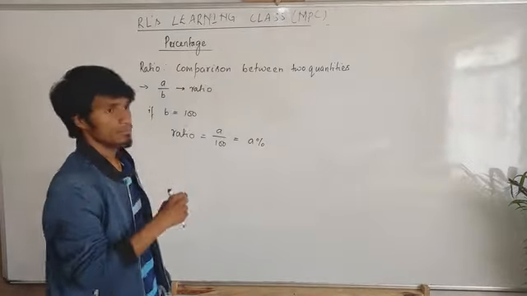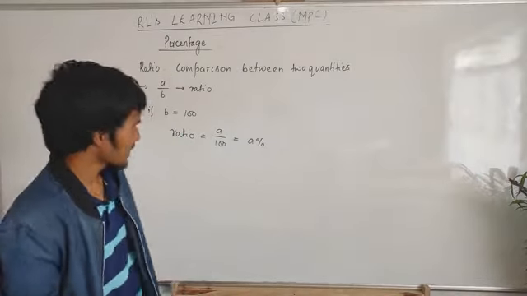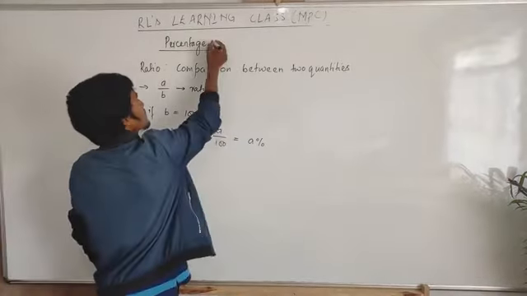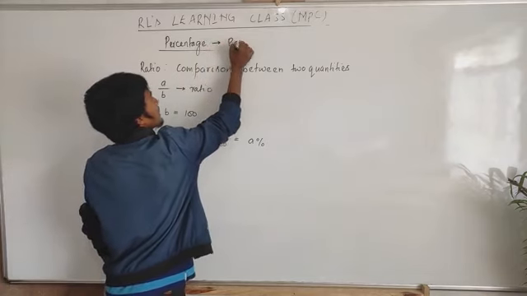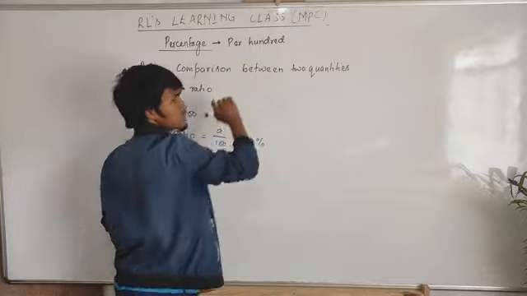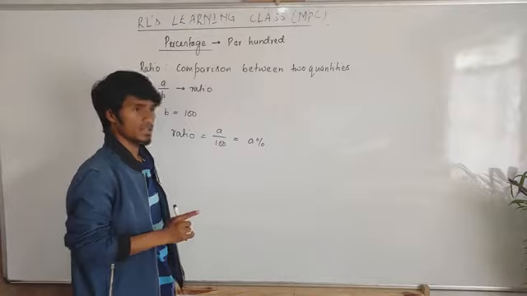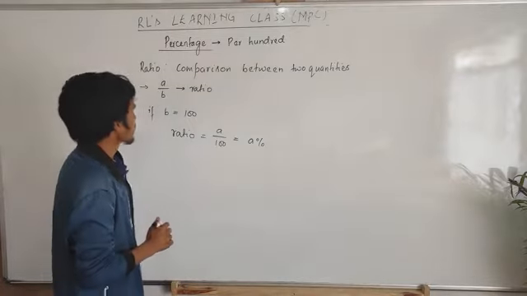Percent comes from the words per 100. It looks like this: A divided by 100, which we write in short as A percent.